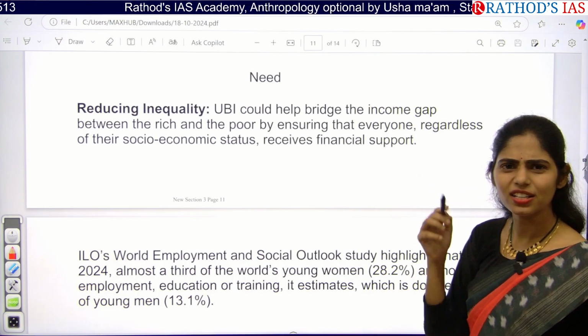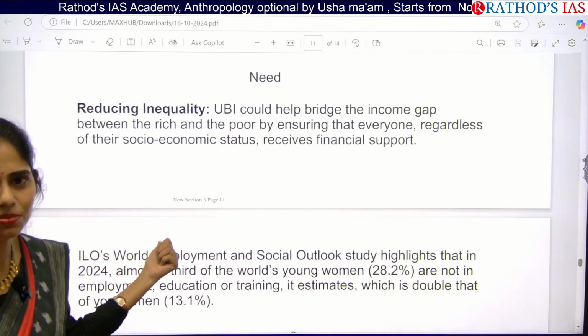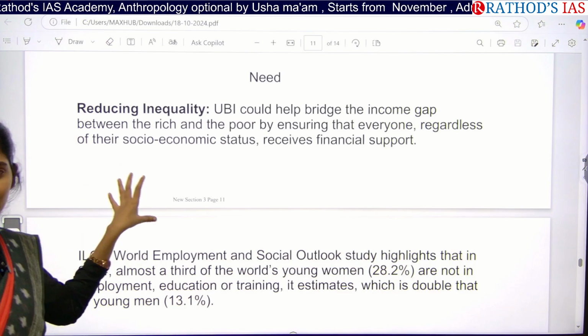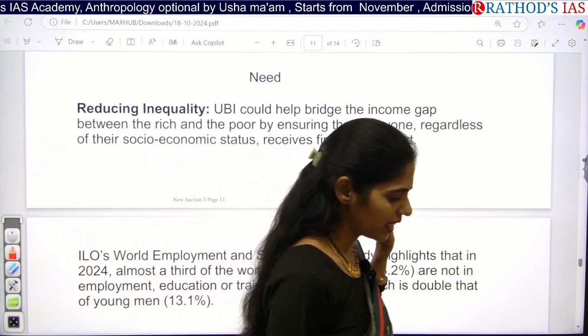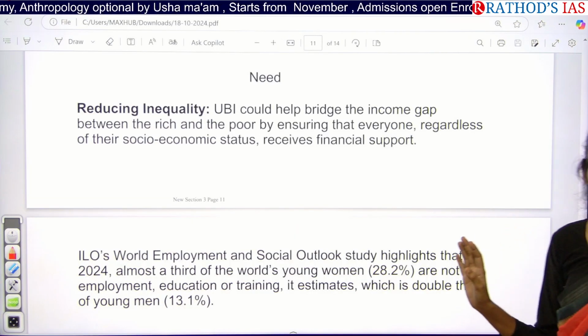I can't understand how the income gap will be decreased, or what the criteria behind this are. To be frank, I don't know this. But this article says that whenever we give this, we can reduce the income gap. But how? You have to think about that.